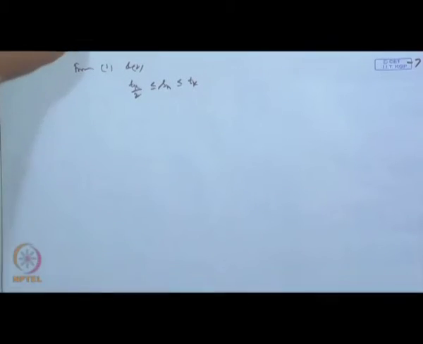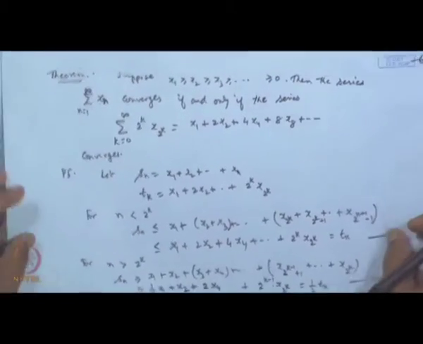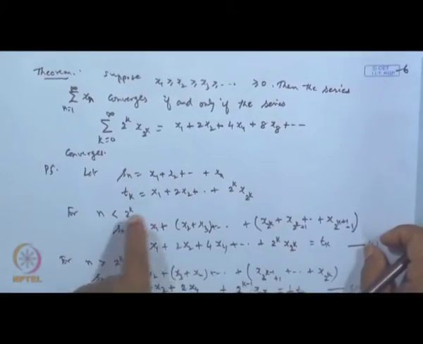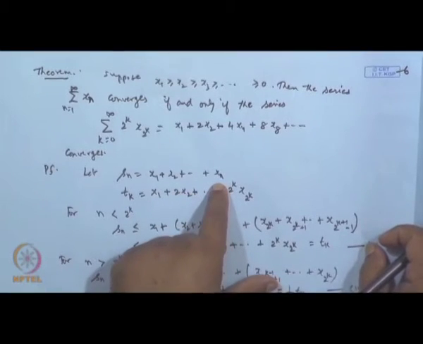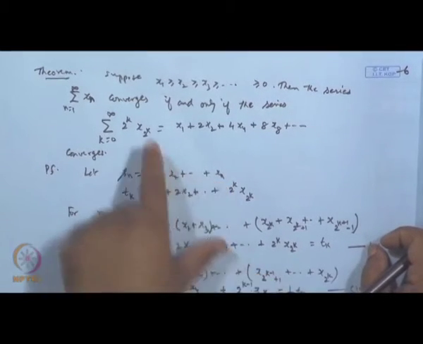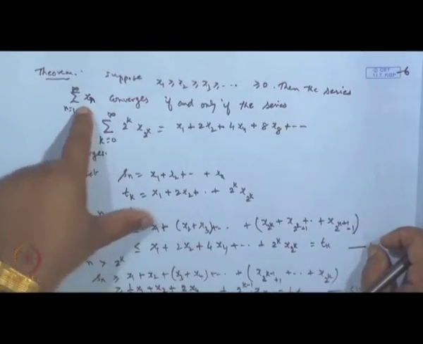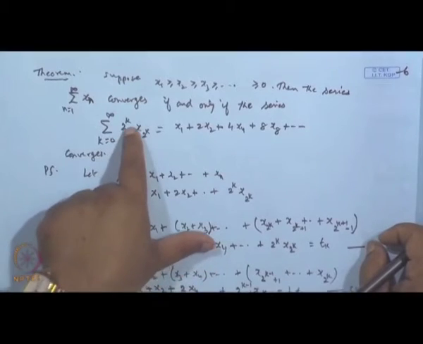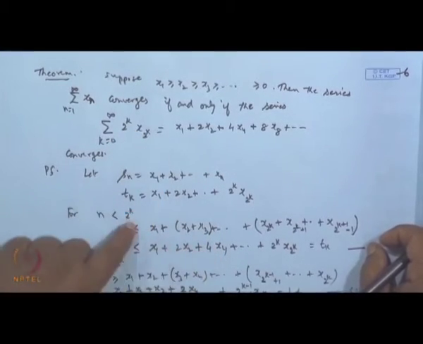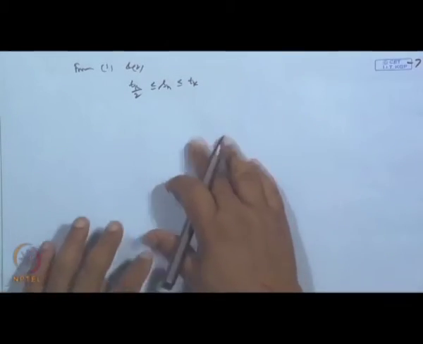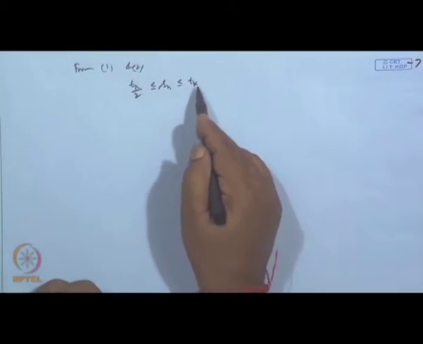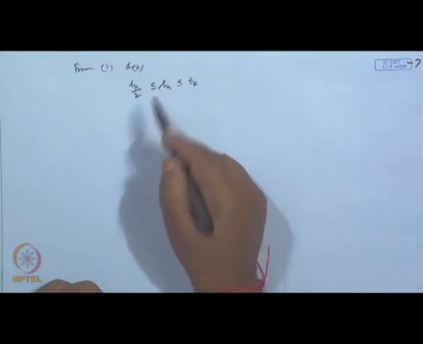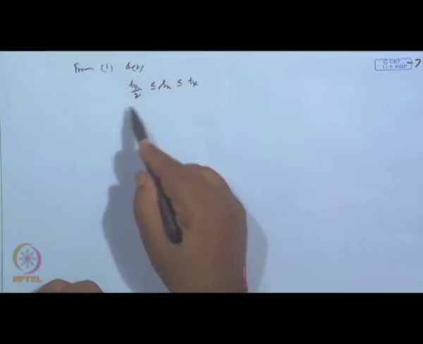But what are T k and S n? Let us see. S n is the nth partial sum of the series sigma of x n, and T k is the partial sum of the second series sigma 2 to the power k x 2 to the power k. Now, these partial sums satisfy this inequality. So, if T k is bounded, S n has to be bounded. Now, if S n is unbounded, T k has to be unbounded.